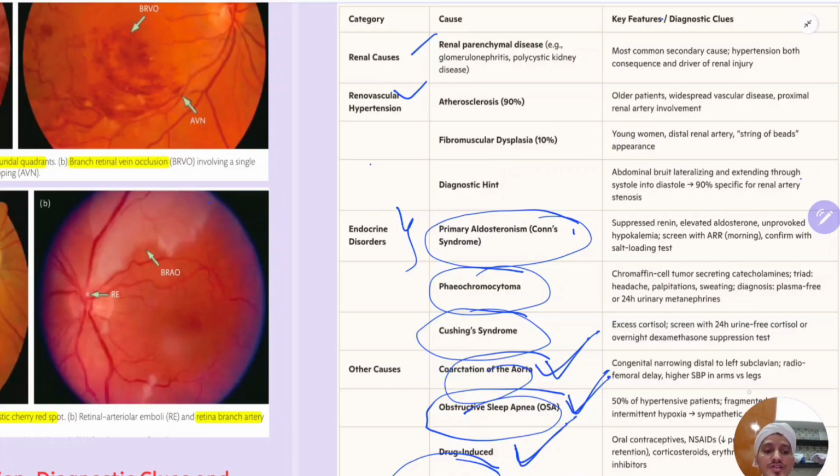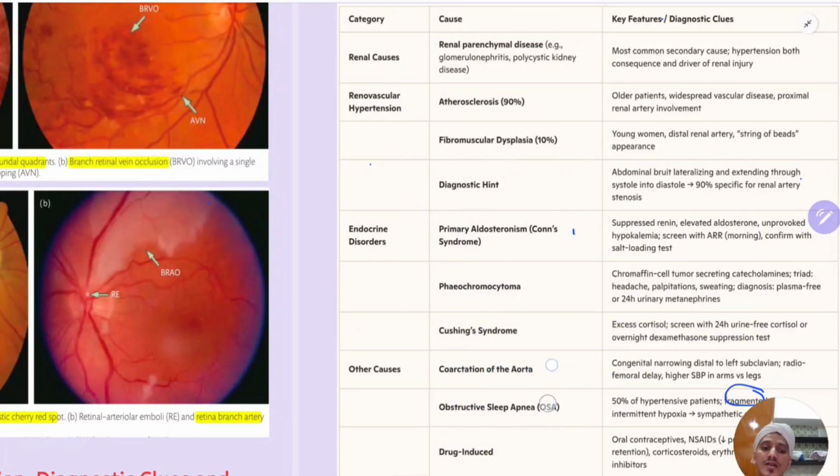An important thing in obstructive sleep apnea is fragmented sleep, or any patient who has a chronic hypoxic condition. Coarctation of the aorta: I said when you see a new hypertensive patient, you should measure the BP in all four limbs and check the pulse, the radiofemoral pulse. There you can diagnose this. So that's all about the causes of secondary hypertension. The most common cause is the renovascular cause.